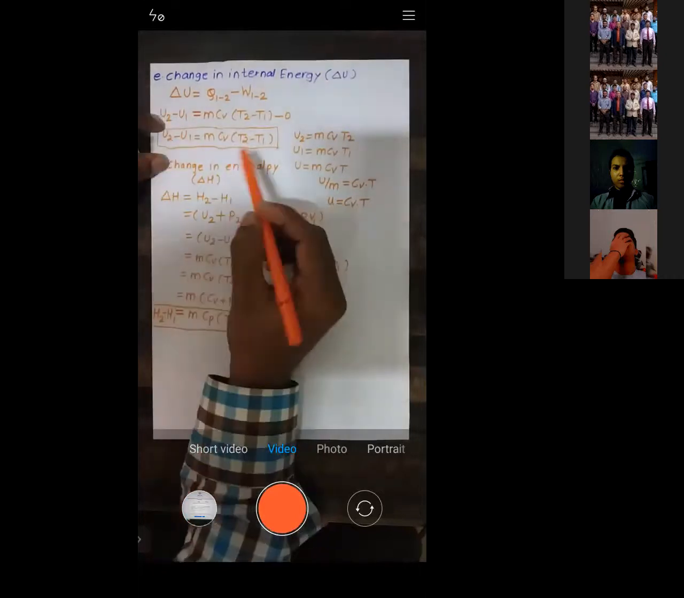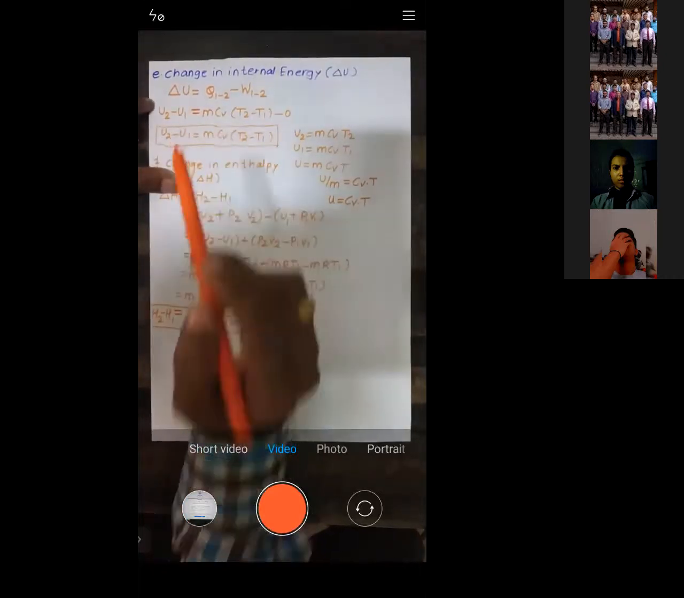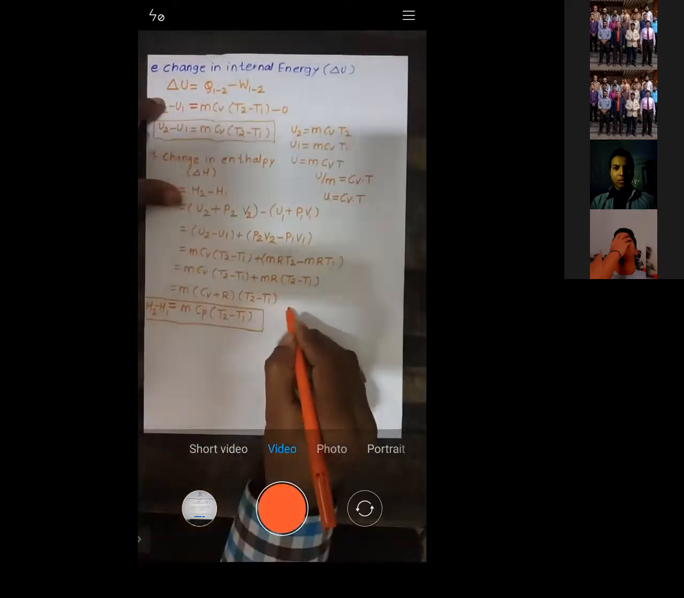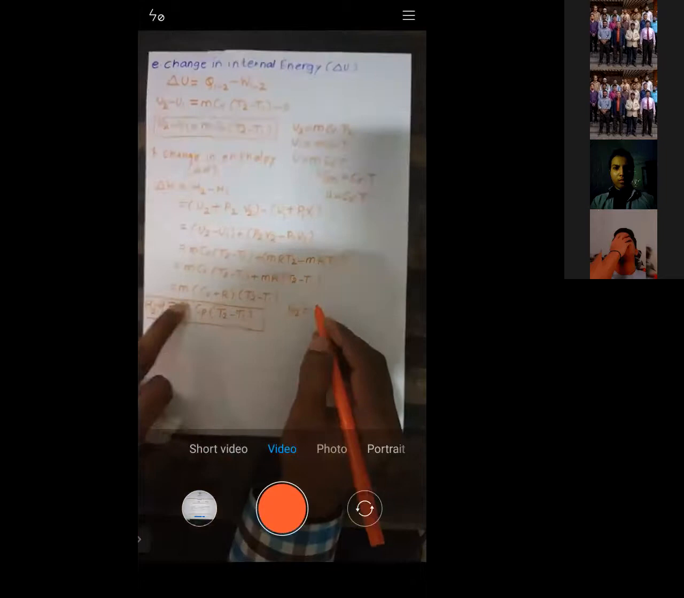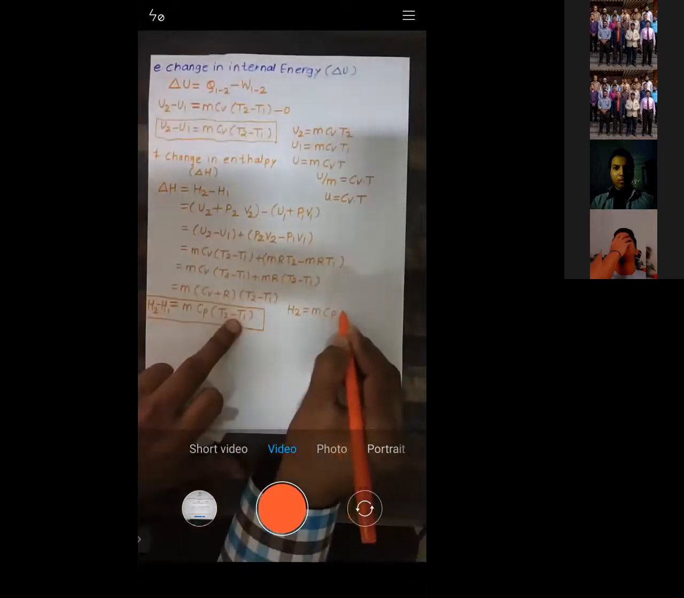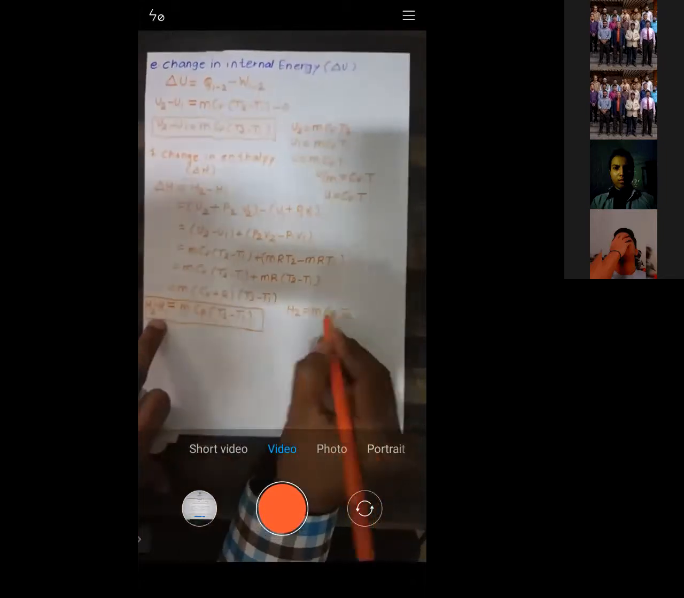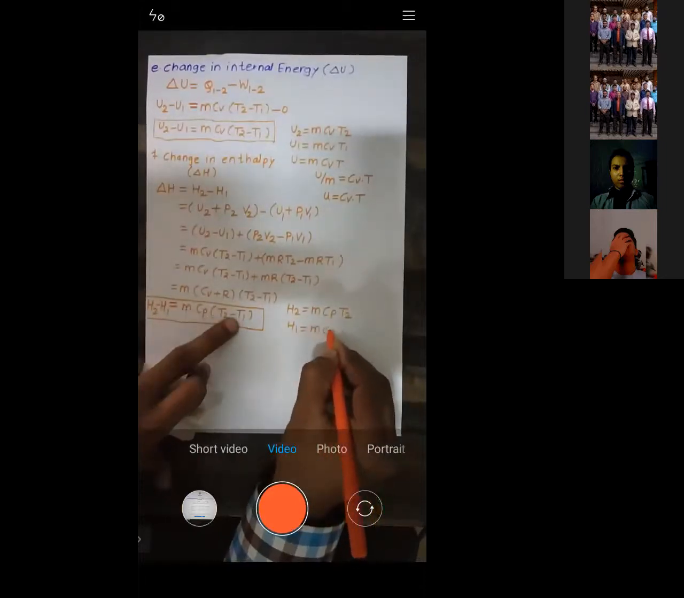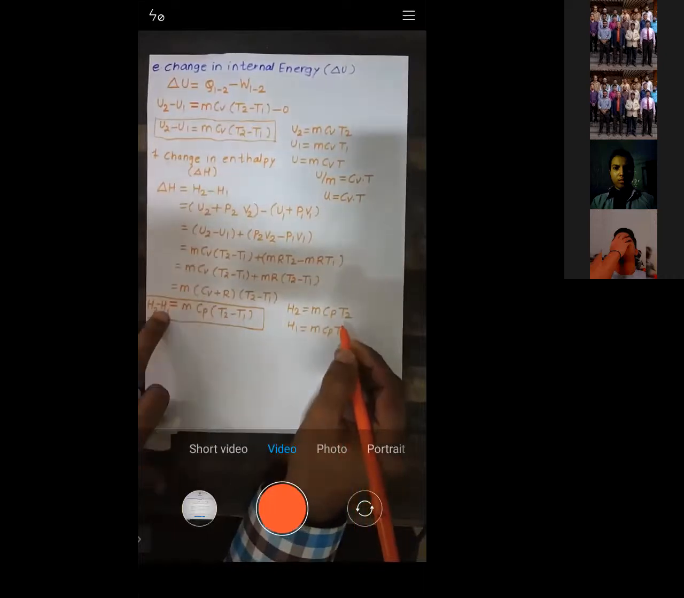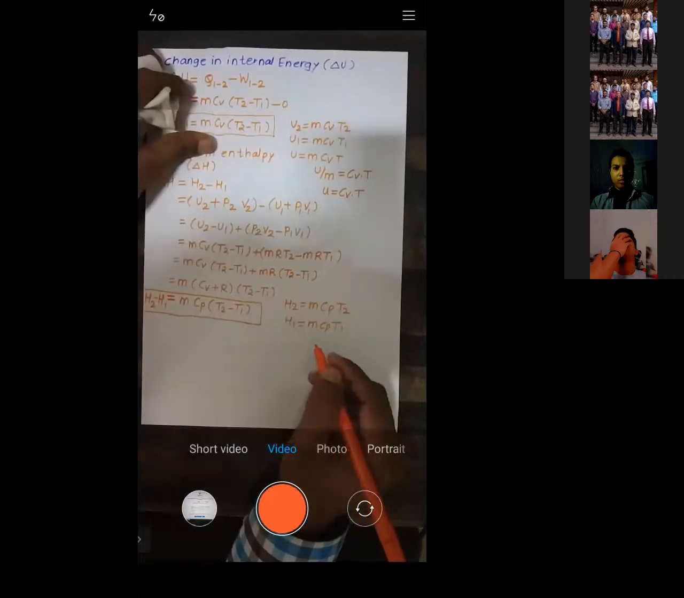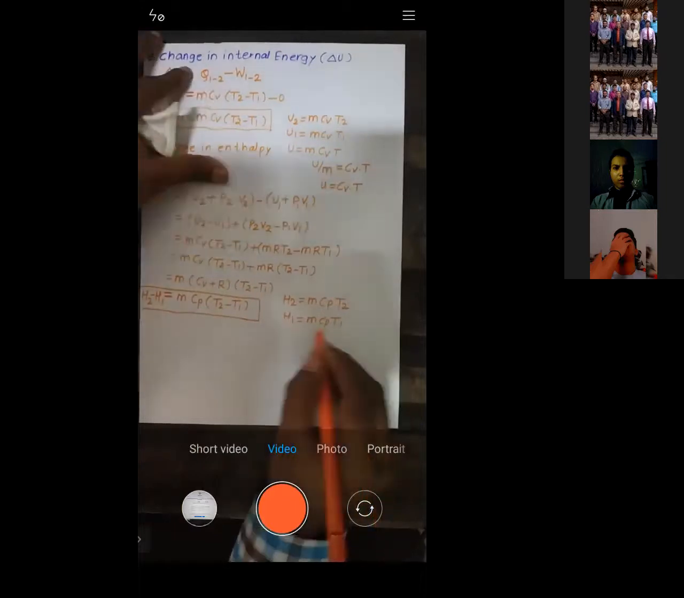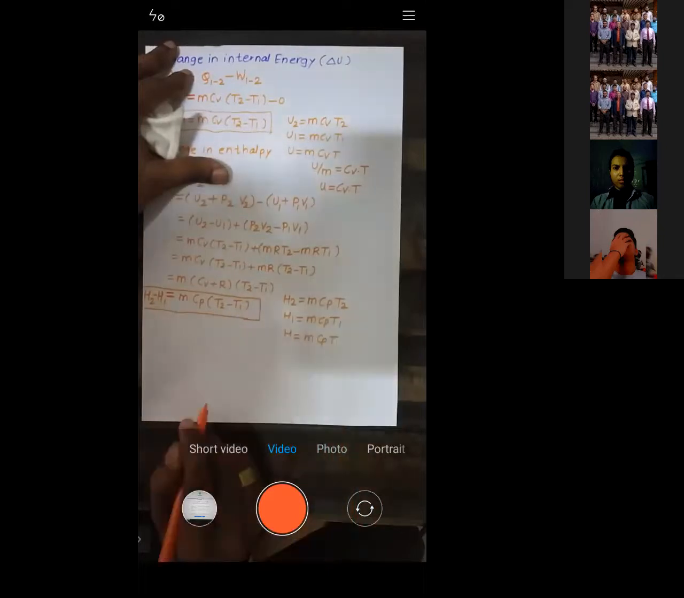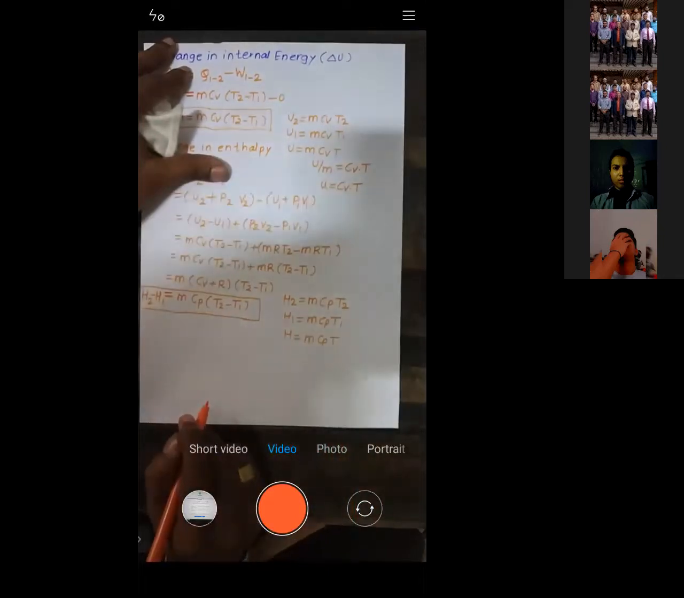You can see the difference. Here it is Cv because it's internal energy; here it is Cp because it's enthalpy. Same like that, what is H2? H2 is m Cp T2. What is H1? H1 is m Cp T1. So from that, can I write down H is equal to m Cp T, right?